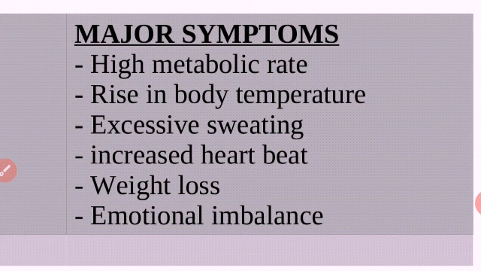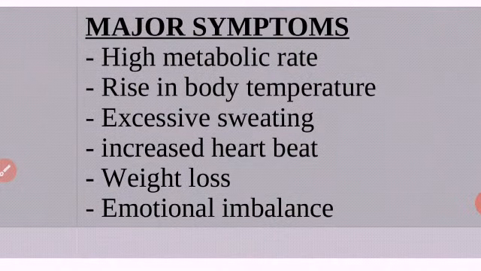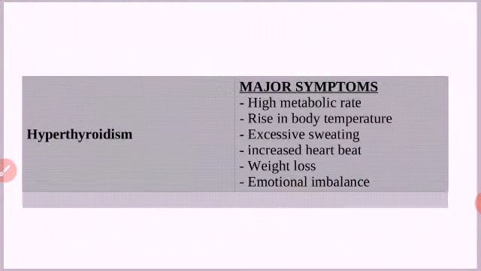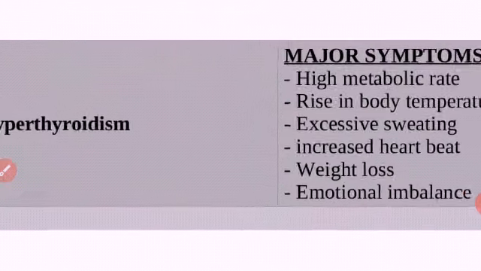Then increased heartbeat; the normal heartbeat is 72 times per minute, and it increases abnormally. When the energy production is more, weight will be lost. Emotional imbalance. These are the symptoms of hyperthyroidism.